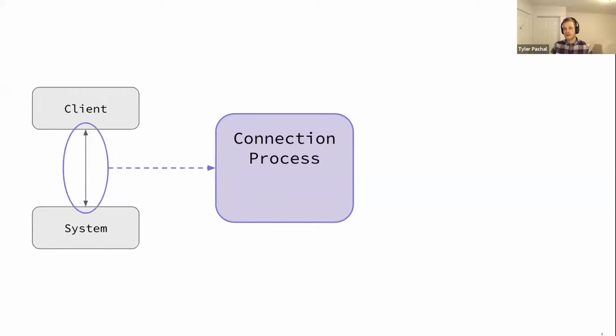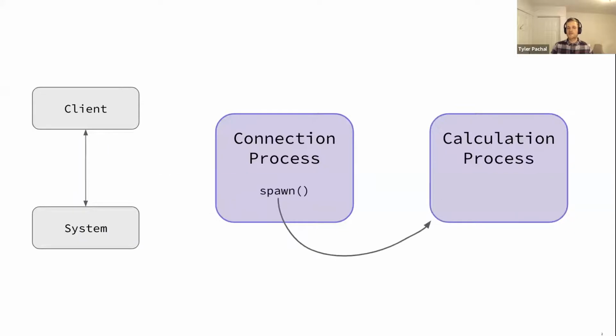So in the error scenario where I entered the number 13, a similar thing is happening. Of course, we're spawning and handing some information to our calculation process. But our connection process is actually monitoring the calculation process. On the Erlang Virtual Machine and in Elixir, we have monitoring and we have linking. I'm not going to get too much into linking. That's more to do with supervision strategies, and something I don't have time to go into. But monitoring is pretty much watching another process. So here we have our connection process watching the calculation process.